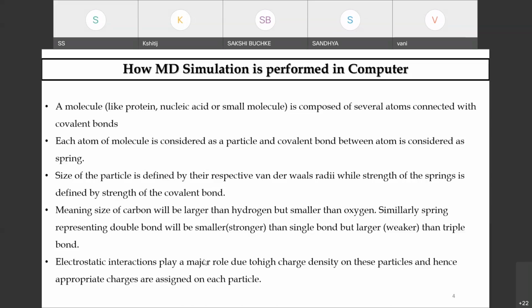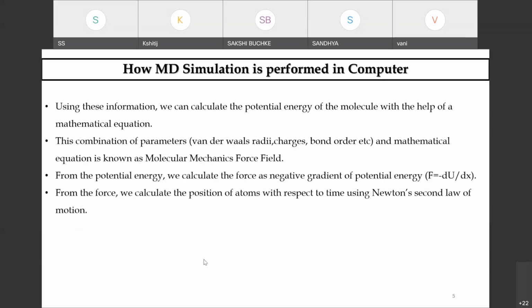Understand? So this is what we do. Using all this information, we have to compute the total dynamic processes which occur in a biological system.